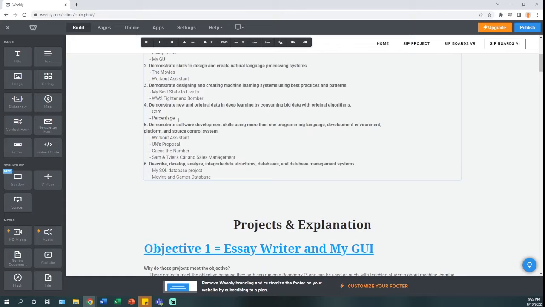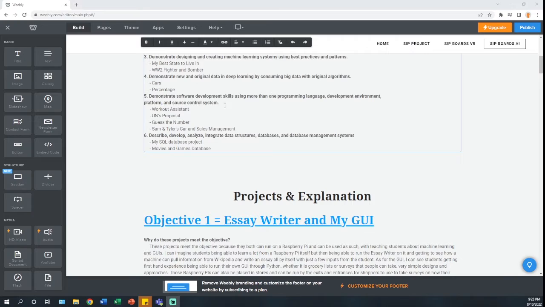The percentage project was a baseball data set with hitters and their percentages, as well as home runs, hits, on bases, and the program runs through that data set and figures out and can tell what division a player is in based off of those stats. And then it sends back a percentage of how well the program guessed that each and every time. So that's why it was labeled percentage.